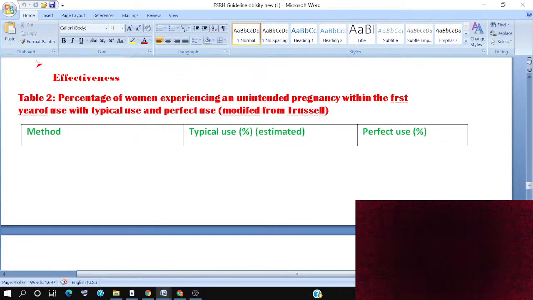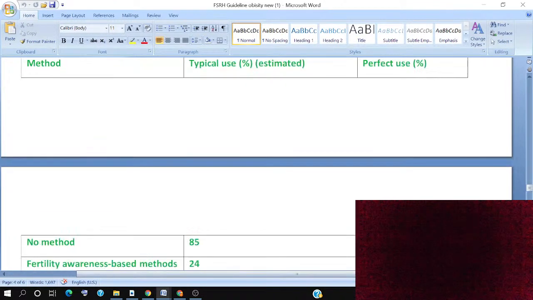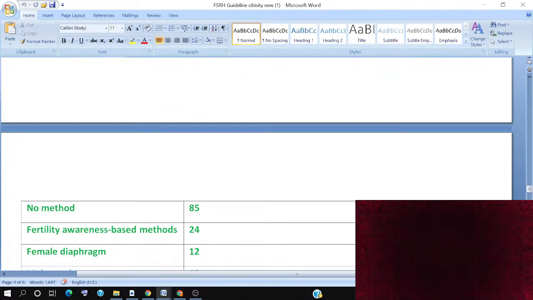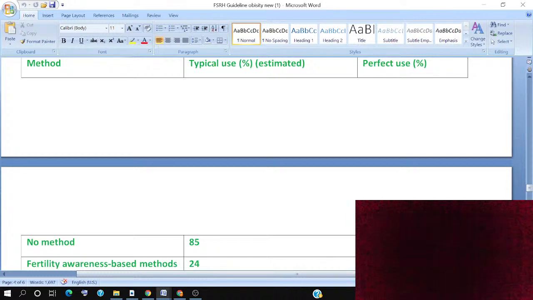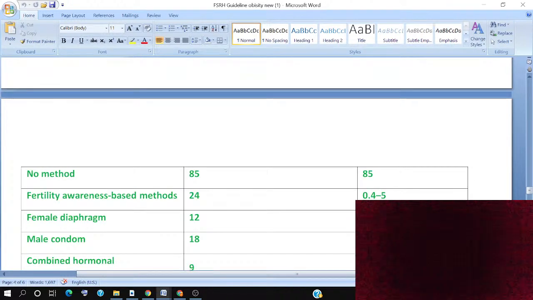Now we will look at effectiveness, the percentage of women experiencing unintended pregnancy in the first year with typical use and perfect use, modified from Trussell. Here we have the method, typical use and perfect use. With no method, typical use is 85 and perfect use is also 85, the same.